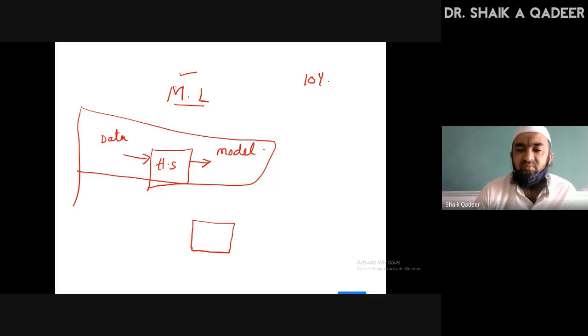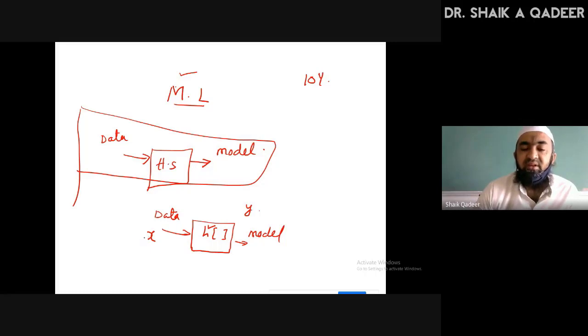As I told you, we want to make a model by giving data as input. Suppose data is represented with X, output is represented with Y, and the system model is represented with H. We need to make the model H by giving the training set X and Y. Suppose we have training inputs x1, y1, and so on up to xn, yn.